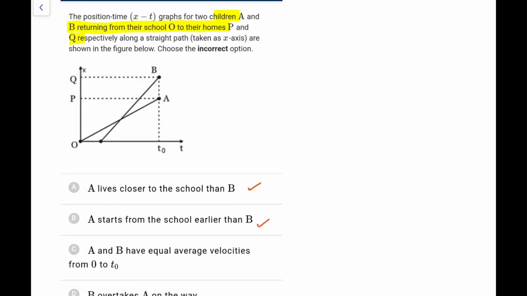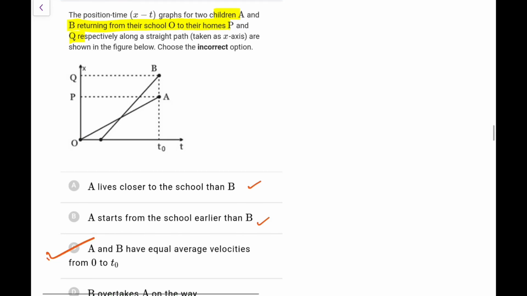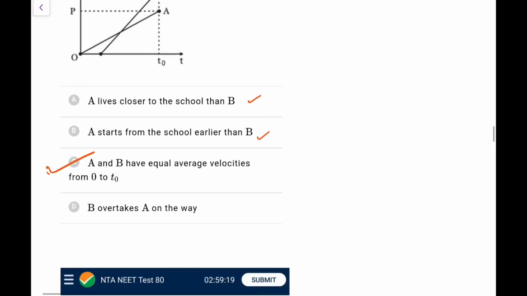A and B have equal average velocities from 0 to t naught. So what I can make out, the average velocities from 0 to t naught: both have covered different distances, different displacement, time is same, so this is definitely going to be wrong. So option C is wrong, definitely B has traveled more, so B's average velocity would be greater than that of